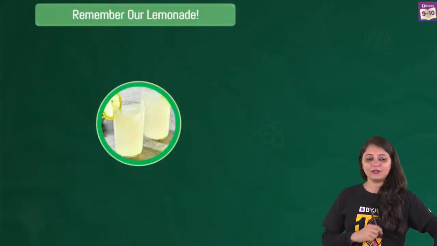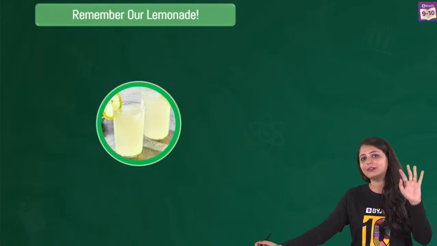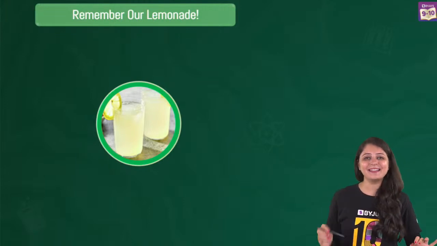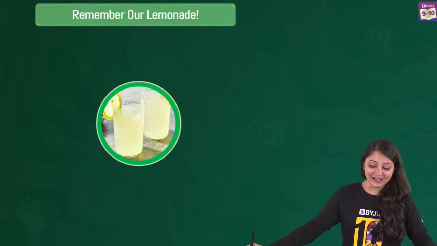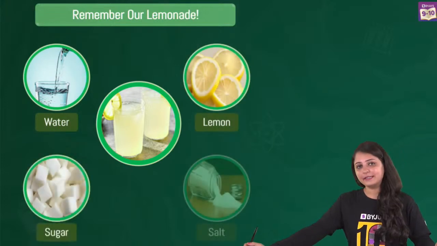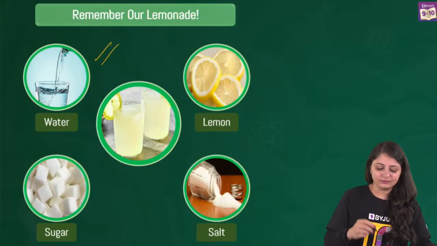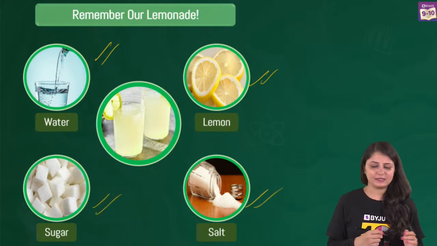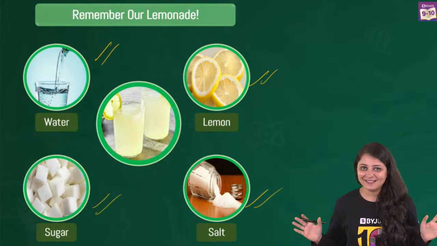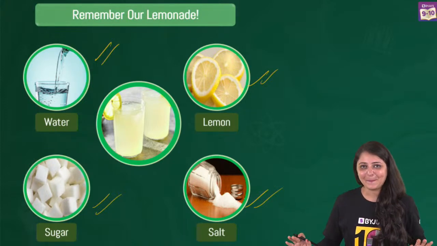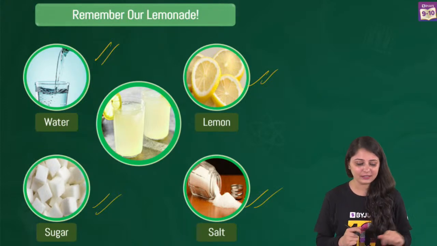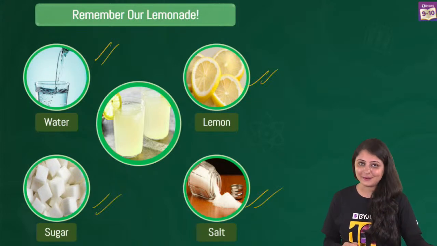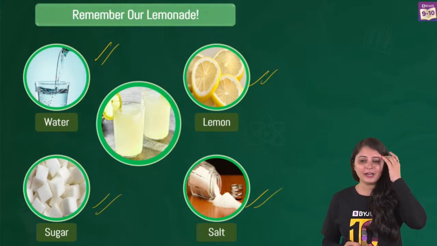Okay, so yes, for Rajat, who was not there in the last class, we were talking about lemonade. So we keep coming up with some kind of exciting example so that you can relate science to your day-to-day life. Now, when we were talking about lemonade, we know it has water, lemon juice, salt, sugar, and it can actually have anything that you want in your lemonade. But one thing is for sure, that you will have certain substances as solute and you will have a solvent as well, right? So what else would you like to add to your lemonade?